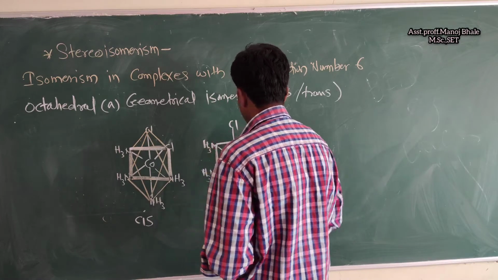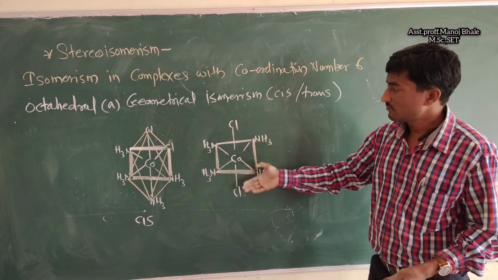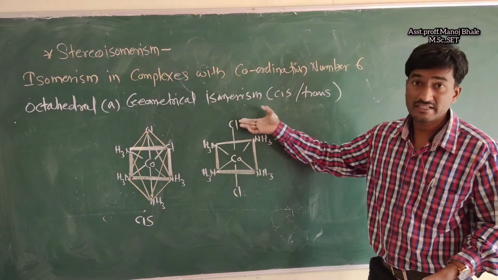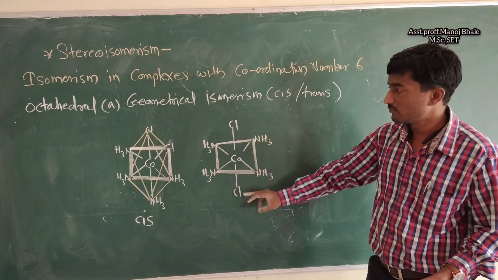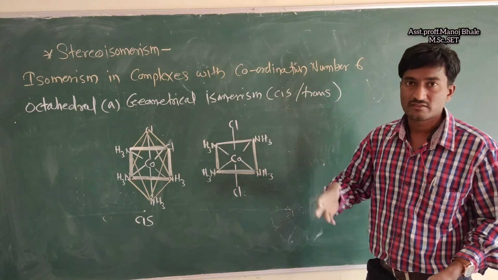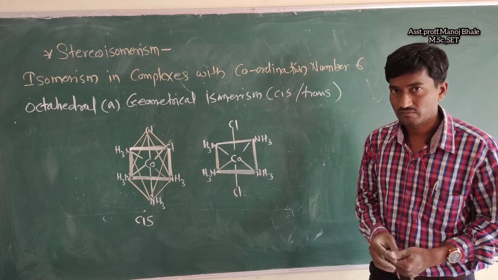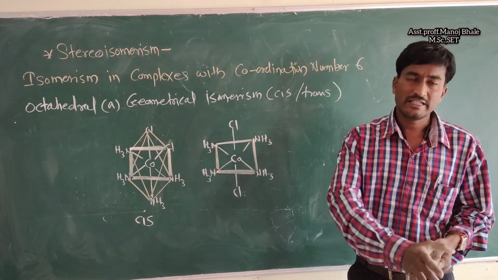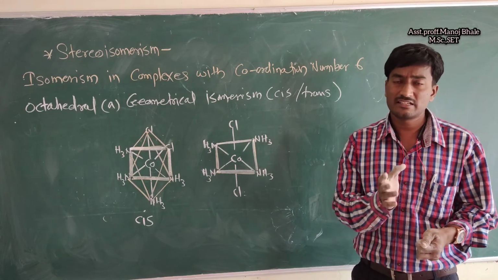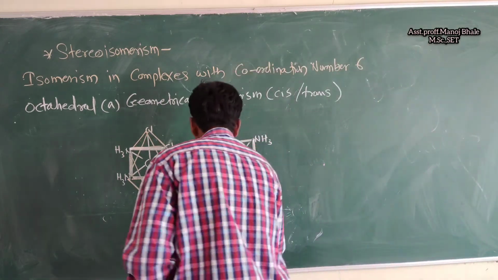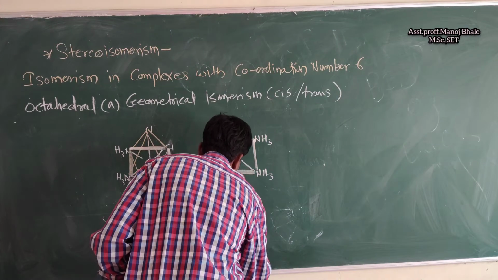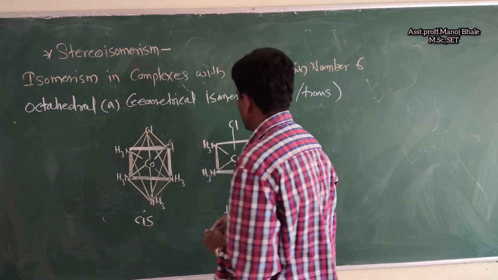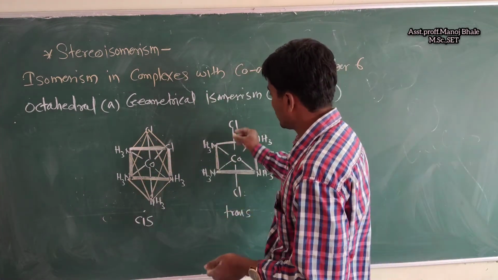These are the similar groups, exactly opposite to each other. Chlorine and chlorine are opposite to each other. That means this is the trans form. If any one ligand is trans to another, then that is the trans form. What about the faces?